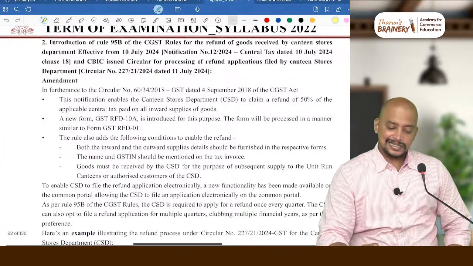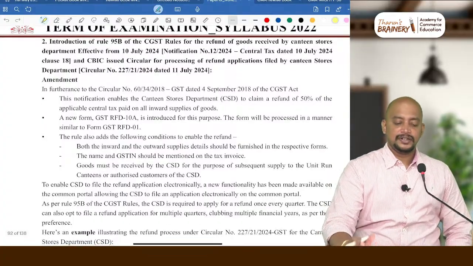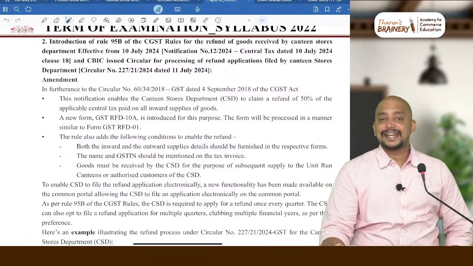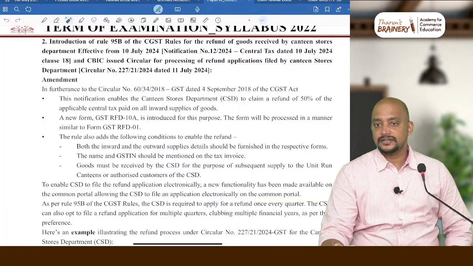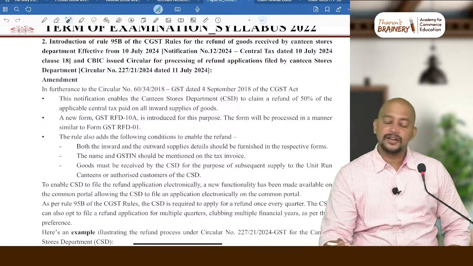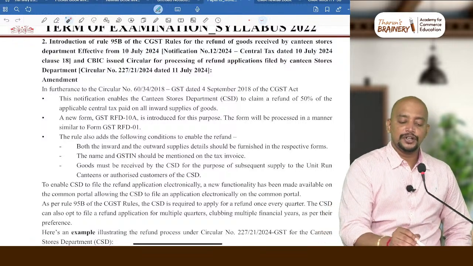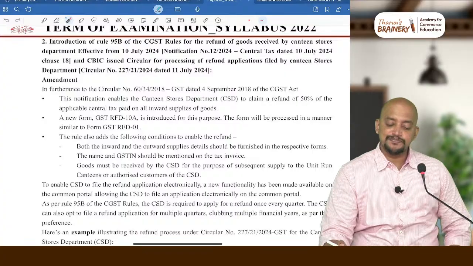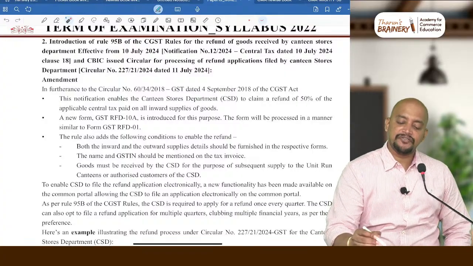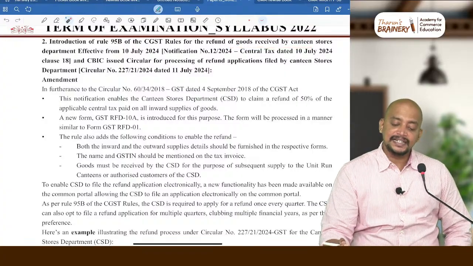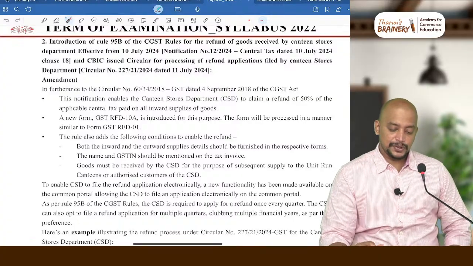So this is in case of this defense canteen. Have you heard of defense canteen? For army people and all, they can go and buy in the defense canteen. For that, they have brought in one new rule, Rule 95B of CGST rules for the refund of goods received by canteen stores. Okay. So what is this?